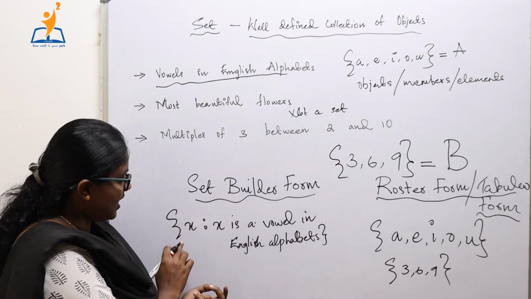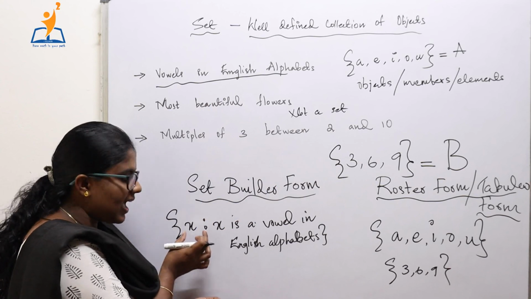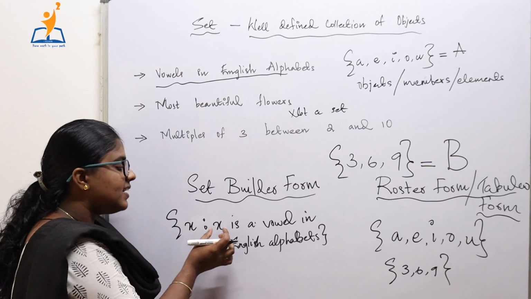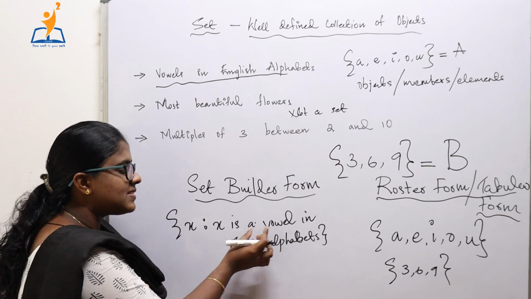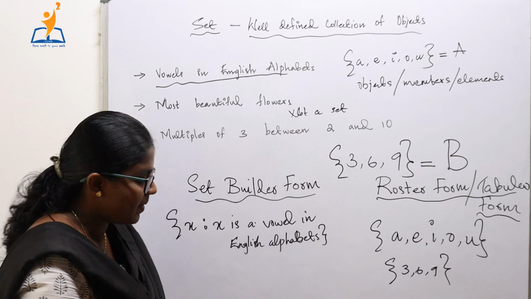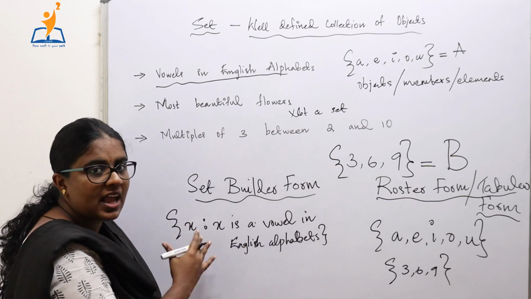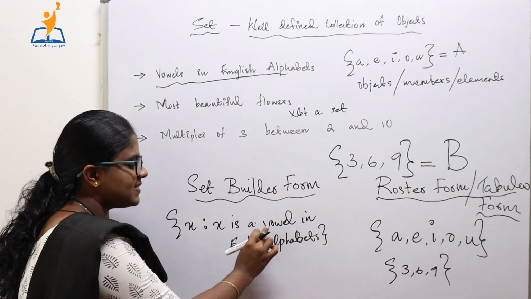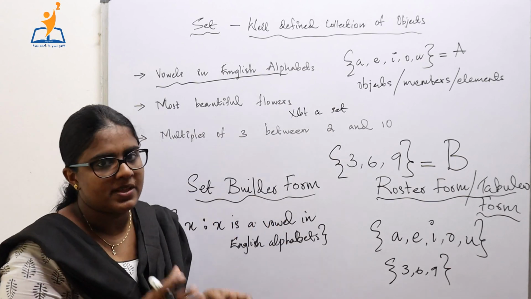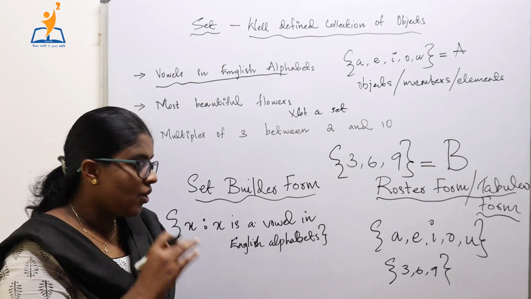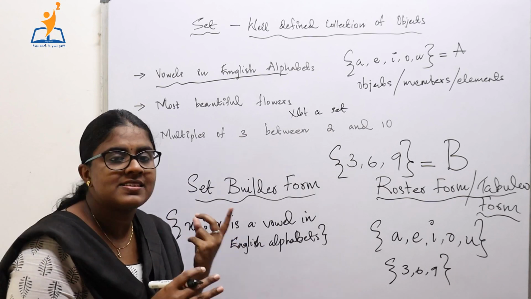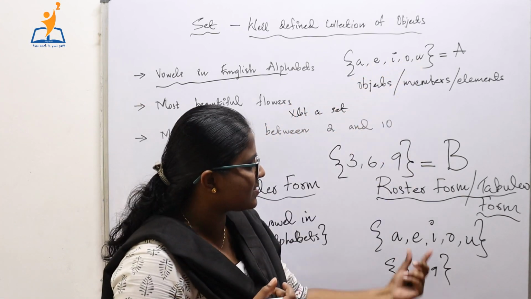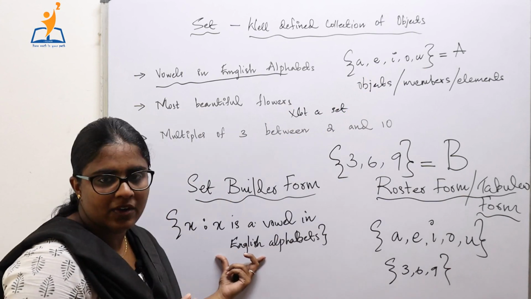We write this set in set builder form like this. First of all, we put the set braces, then we take a representative of an element from this set, let that be X, and it is the collection such that X is a vowel in English alphabet. This representation can be read as set of all X such that X is a vowel in English alphabet, and we know that A, E, I, O, U is the roster form of this particular set.